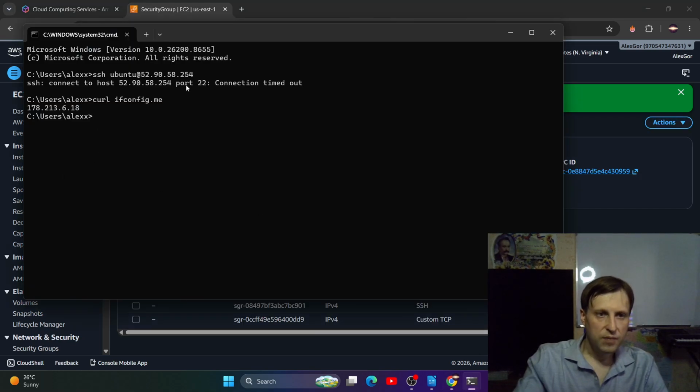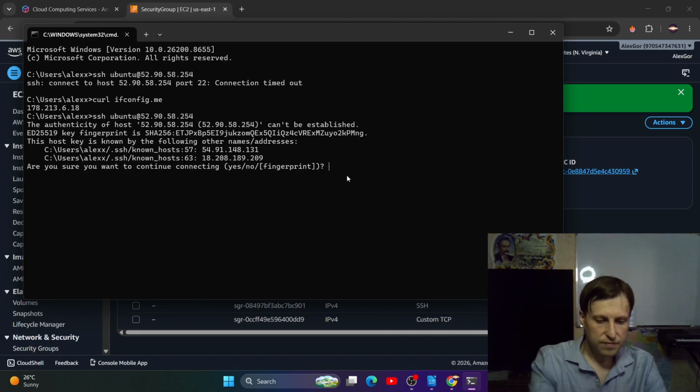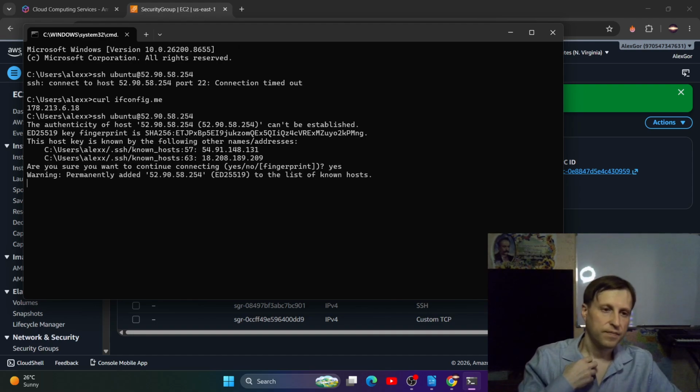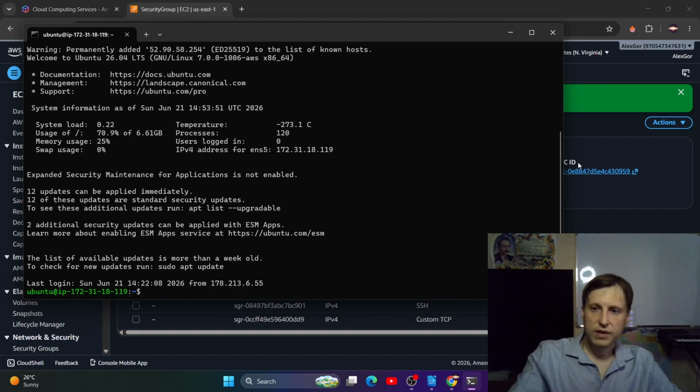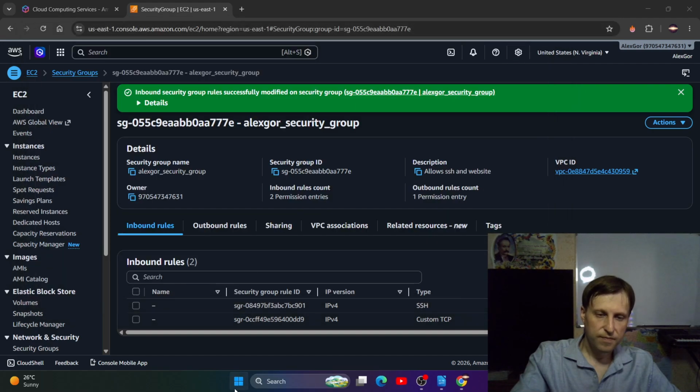SSH. Let's copy this command, this line, Control V, and now it should work. Yes, now it's working. And now let's SSH into this machine with my Visual Studio Code, because as you saw in lesson 9, it's way more convenient to work with Visual Studio Code.